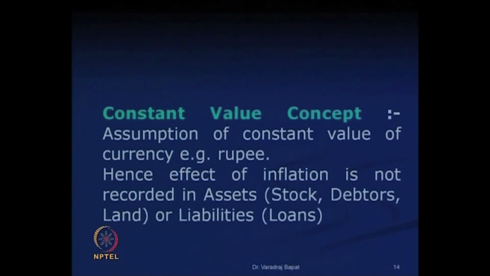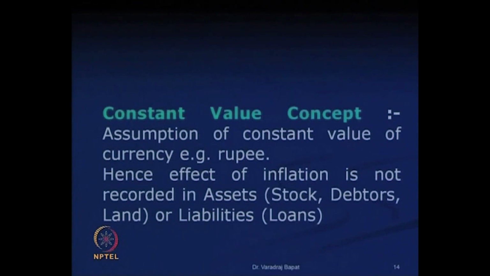In case of debtors, certain amounts are receivable. The value of money is actually falling. So, the amount of money which we will recover from debtors is the same, but its true value may have fallen, but we will not record those rises and falls. Same thing you find with land. Generally, the land prices rise, but we can't record them.